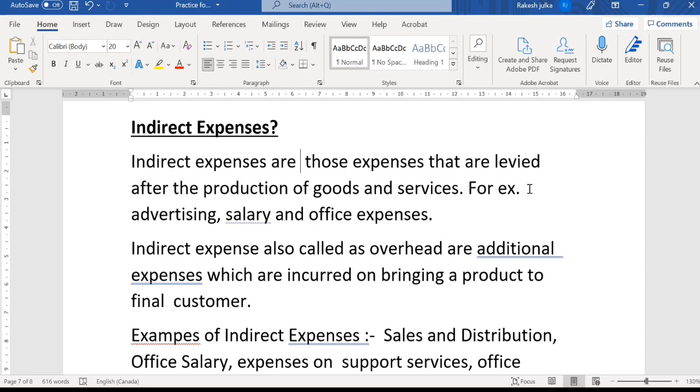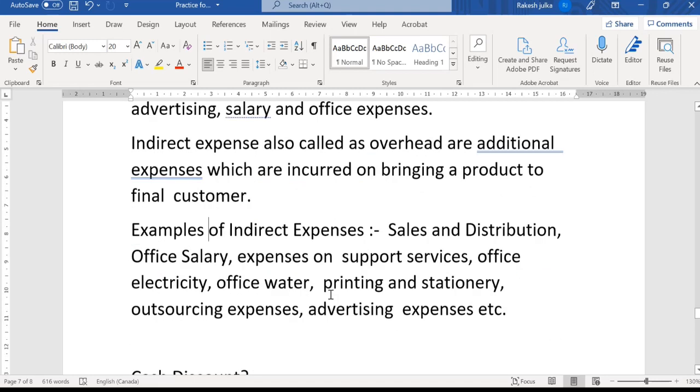Indirect expenses are also known as overheads. Overheads are the additional expenditure which are incurred on bringing a product to the final consumer. It means that when the final consumer buys some goods, all the expenditure we incur in the company for selling the product so that the consumer can use it are known as indirect expenditure.